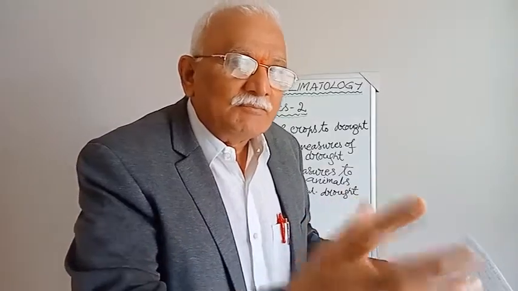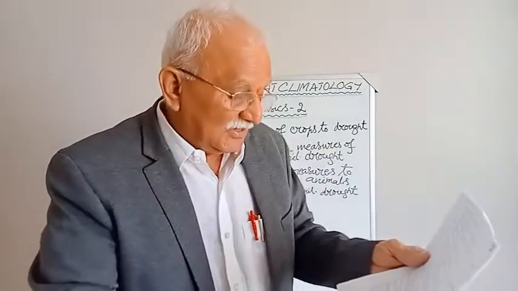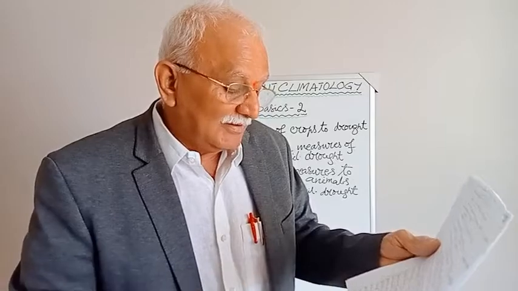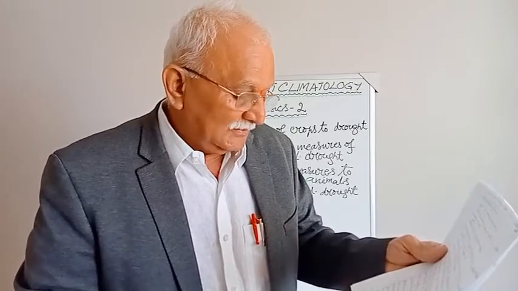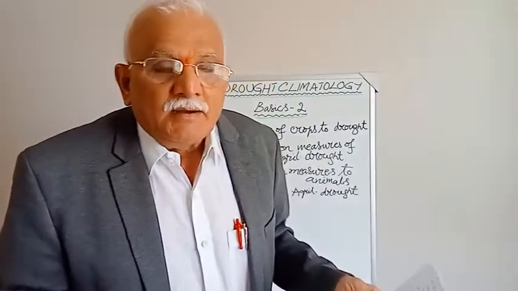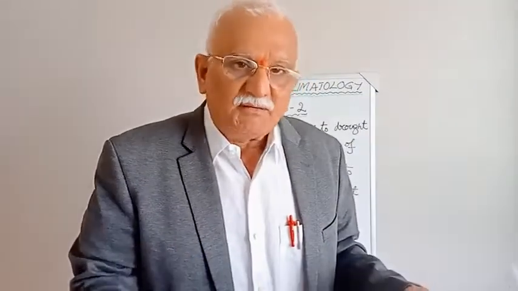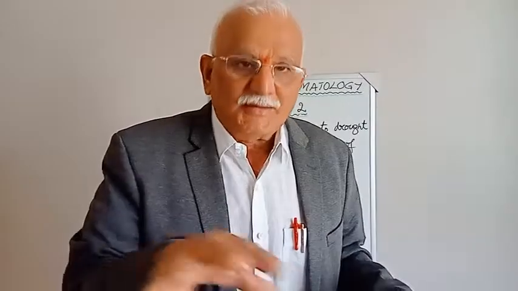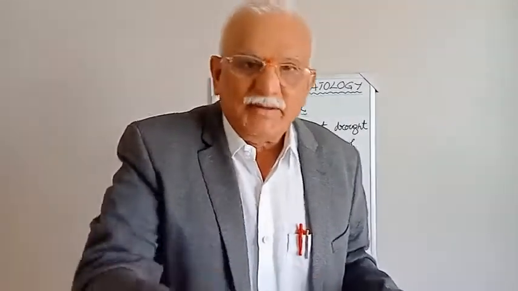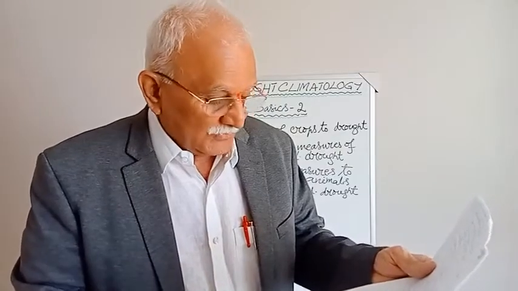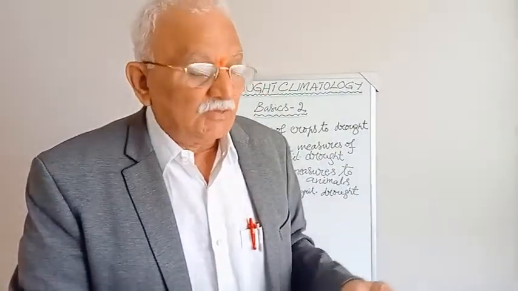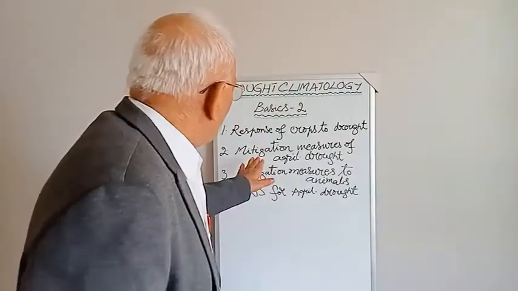Providing power at subsidized rates, or seed also. Providing alternate employment. Education and training on the drought. Precipitation: when precipitation occurs, try to conserve the moisture as far as possible. So for that, education in participatory education programs, and public awareness through media. These are all the things that would help to mitigate the drought.